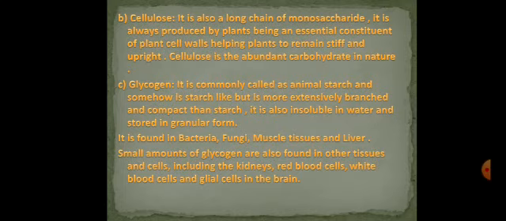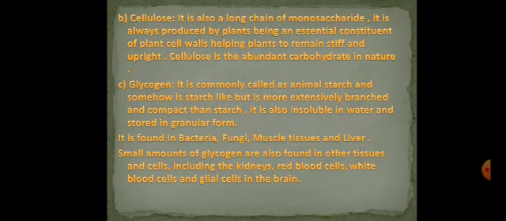Cellulose is the most abundant carbohydrate found in nature. The third type of polysaccharides is glycogen. It is commonly called animal starch and is somewhat starch-like, but it is more extensively branched and compact than starch. It is also insoluble in water and is stored in granular form.